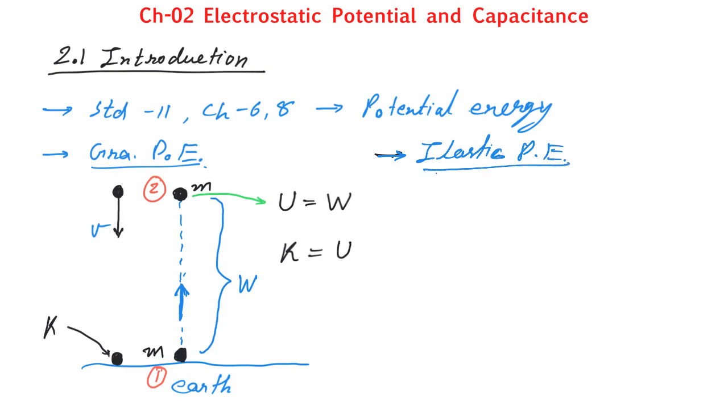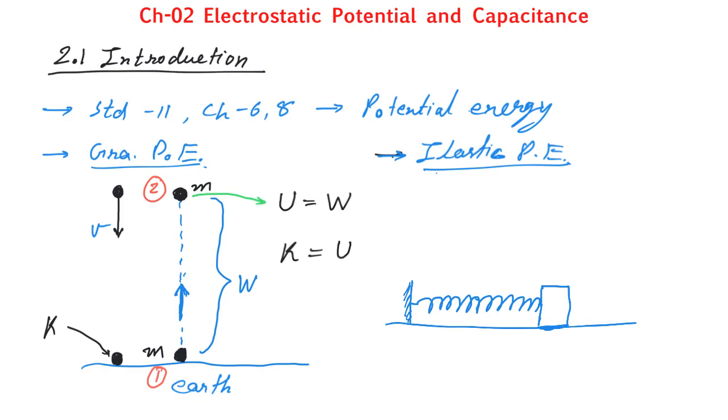In elastic potential energy, you can understand it by this figure. Here is a support on which one spring is connected, and here is a block kept.